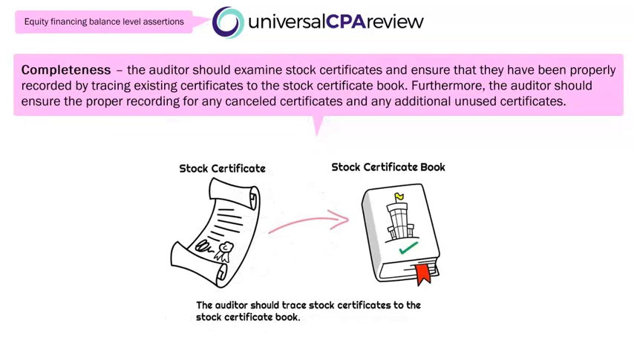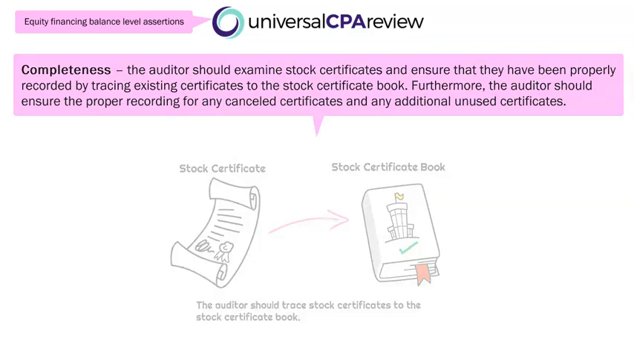Okay, so finally, equity balances, all right? So once again, we said that there are two sides to this financing activities section, okay? So we can also be issuing this equity. So when talking about completeness, what the auditor is going to do is examine stock certificates. So this is similar to the equivalent of a pay stub. So that stock certificate is going to properly be recorded and traced all the way to the stock certificate book, right? Think of the stock certificate book as the financial report or the listing of all of these stock transactions. Furthermore, the auditor should ensure that proper recording of any canceled certificates and any additional unused certificates exist.